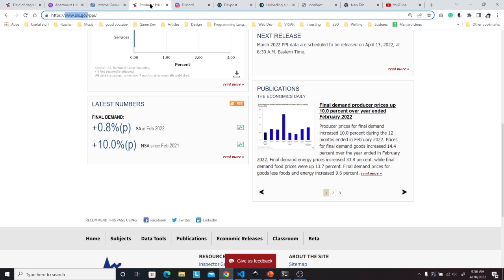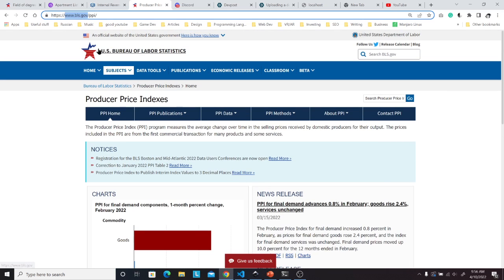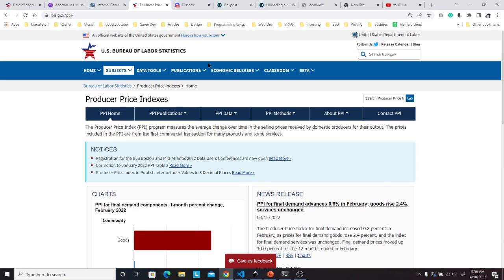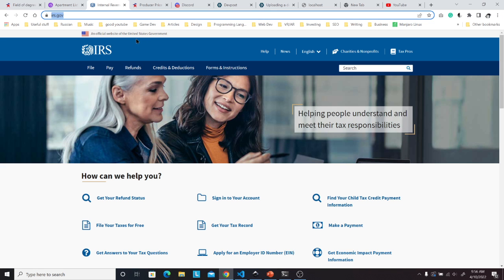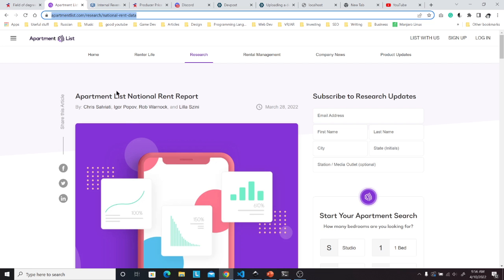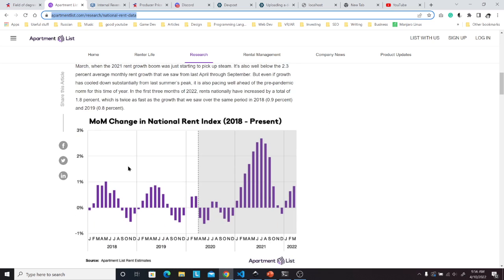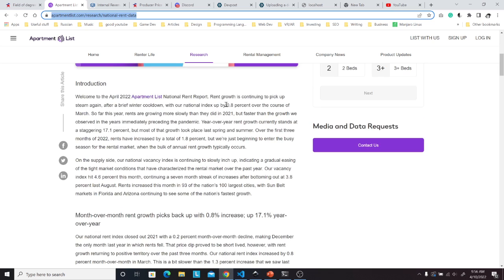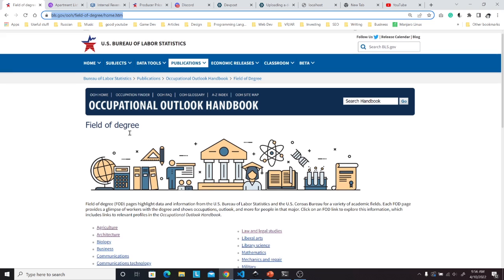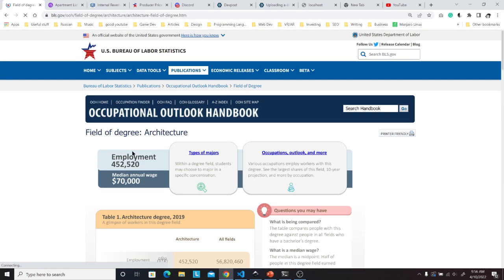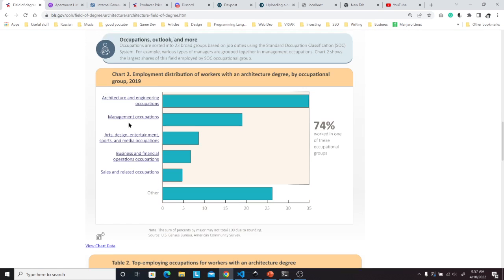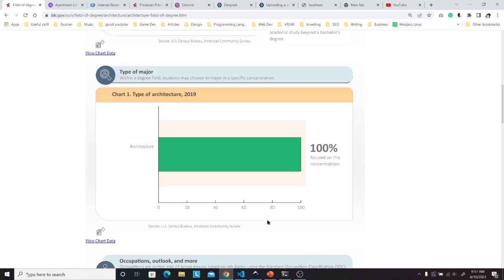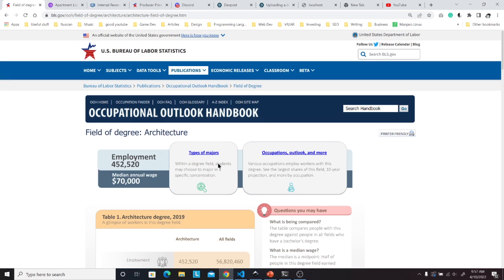We also have some different places that we were looking at for data sets that we were pulling from. So we pulled from the Bureau of Labor Statistics, the IRS when it came to what tax you were most likely going to pay depending on your salary and location. Apartment List had a data set for average rents per state. And then we were also looking more specifically at the field of degree handbook, and we were able to web scrape this data into a separate TSV file.